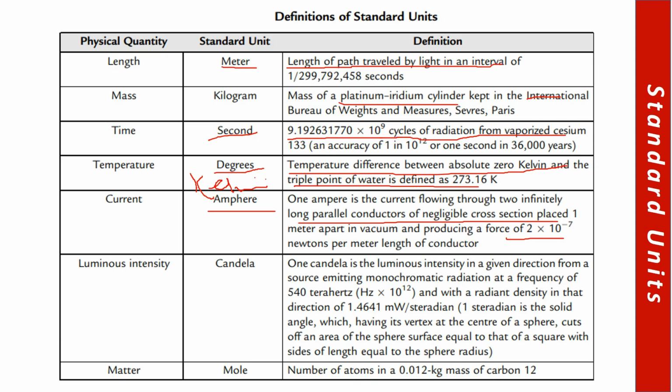As far as the degree or heat, we would use the Kelvin basically. So the temperature difference between the absolute 0 Kelvin and the triple point is defined as 273.16 Kelvin or 0